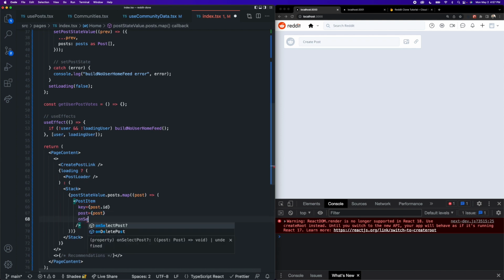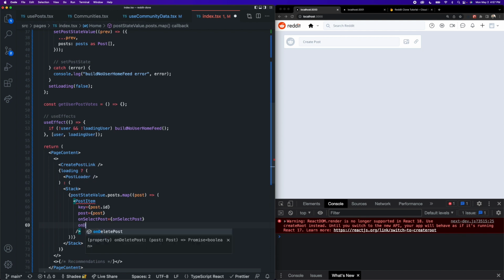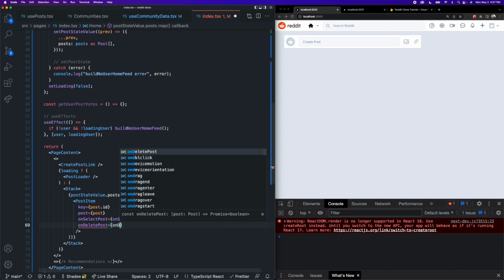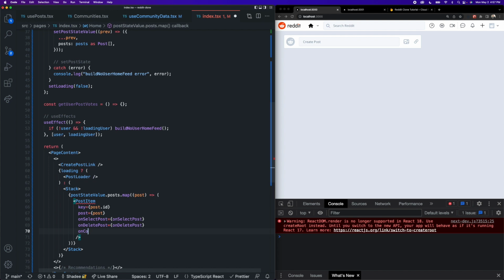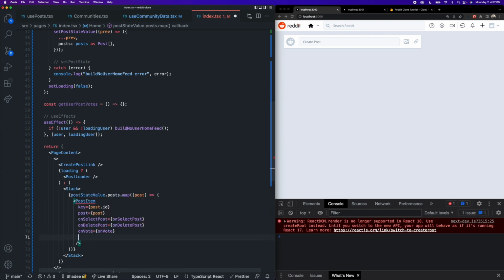Post is equal to post. Third one can be our on select post function. On select post is equal to on select post. Pass on delete post. We can pass on vote. We can pass in our user vote value. And if you remember, this is where we're going to check if a vote for this particular post exists in the user post vote state.